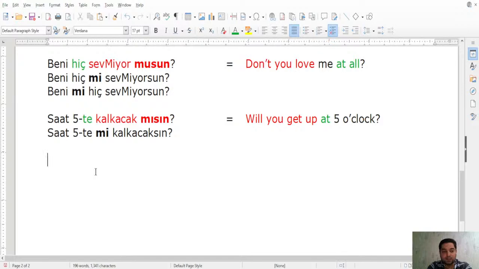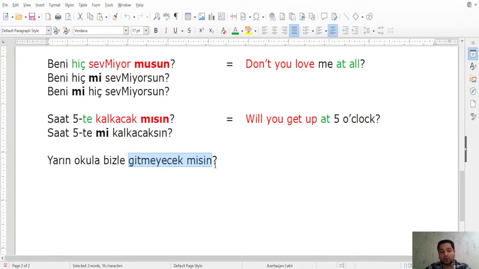For example, let's take the question word mi. Yarın okula bizle gitmeyecek misin? Okay. So here we have four words now, and we have an action verb, right? Yarın okula bizle gitmeyecek misin? Aren't you going to go to school tomorrow with us? So you see, we have bizle additionally to school and tomorrow.